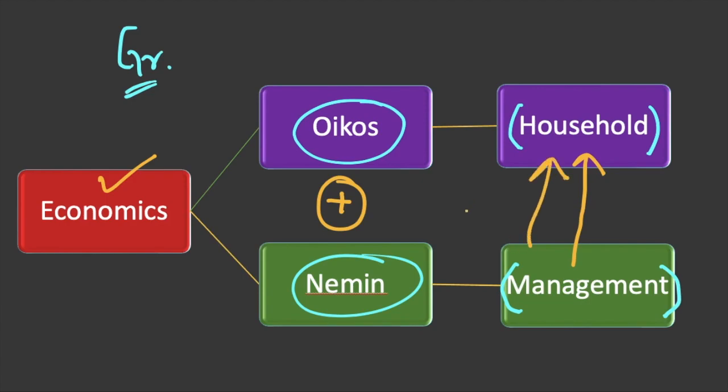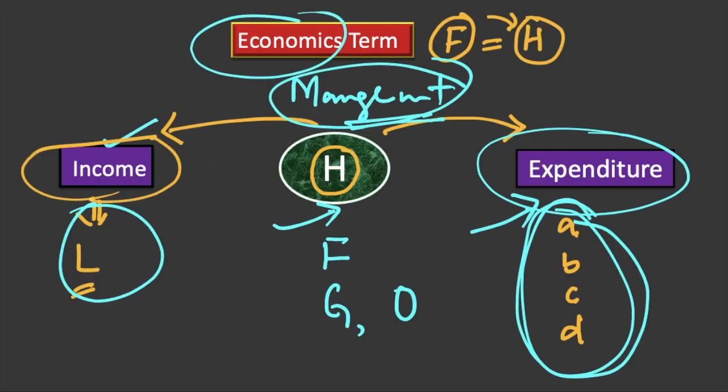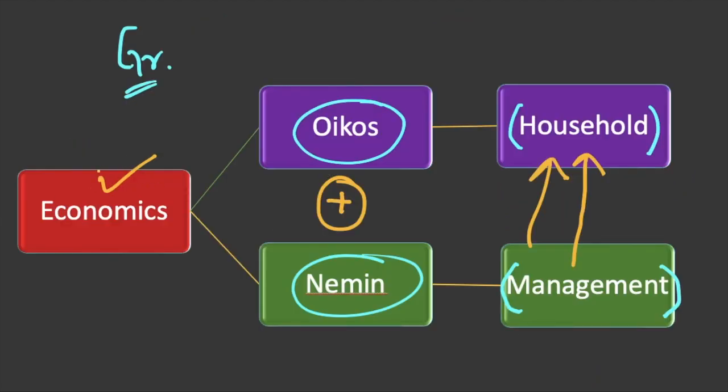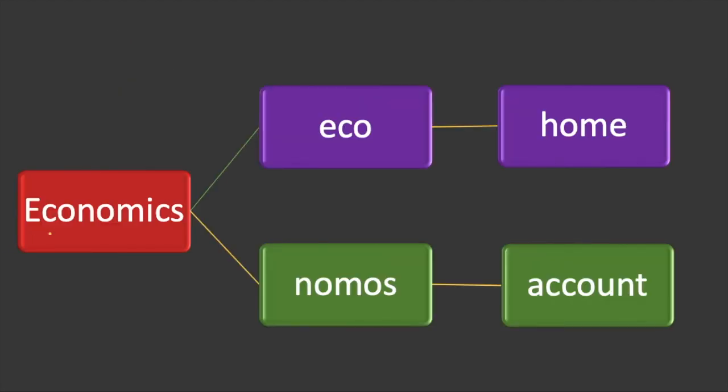So why should we be managing the household? It is in the context of the income that we have and the expenditures that we have to make while trying to satisfy the different wants that the household has before it. This is the reason economics means management of the household. In some books, you find that economics comes from two words: eco, which means home, and nomos, which means account.